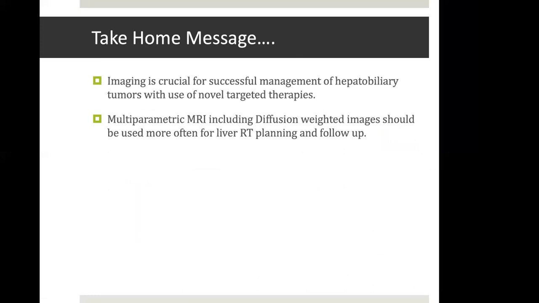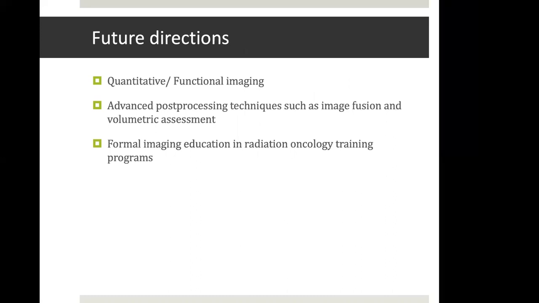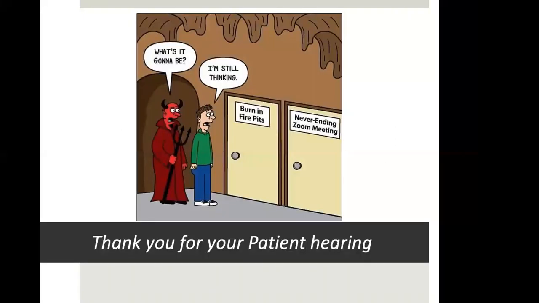So having discussed all this, we can say that imaging is crucial for successful management of hepatobiliary tumors with use of novel targeted therapies. And multi-parametric MR, including diffusion images, should be used more often for liver RT planning and follow-up. Future directions include quantitative and functional imaging, advanced post-processing techniques such as image fusion and volumetric assessment, and a formal imaging education in radiation oncology training programs. So thank you all for patient hearing and for giving your precious time for this activity.